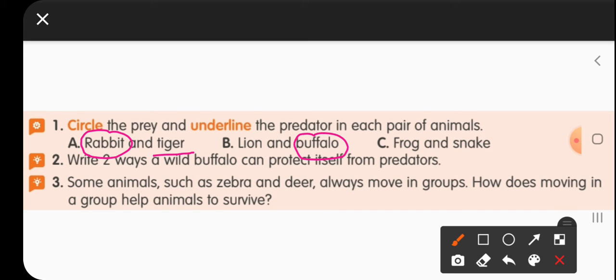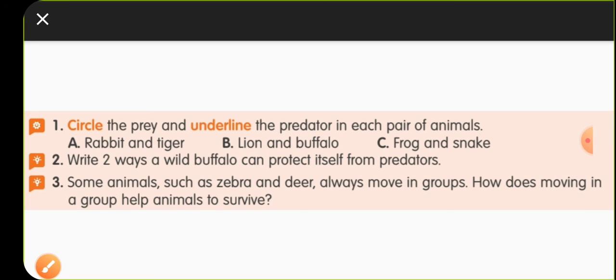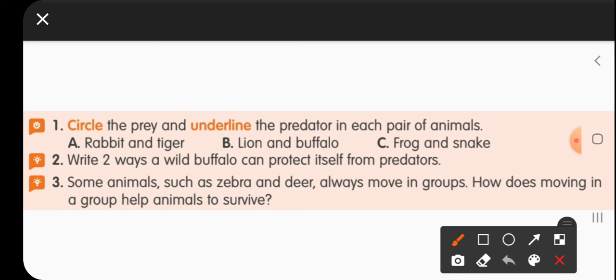Buffalo is a prey, lion is a predator. A frog and a snake: snake is a predator and frog is a prey. Okay, now write two ways a wild buffalo can protect itself from predators. One is the long and strong horns, and the second one is living in groups. These are the two ways the buffalo protects itself.